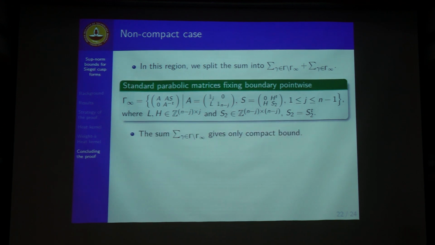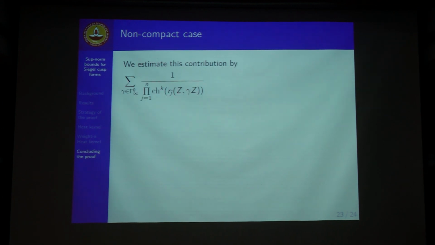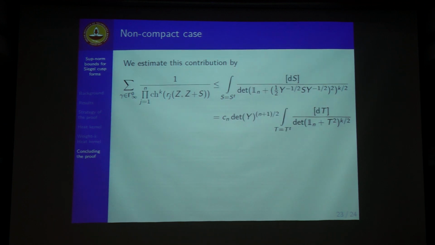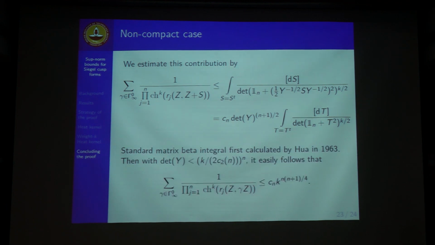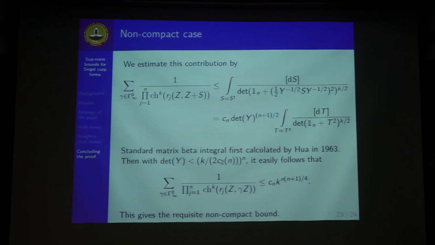These look rather complicated, but thankfully the highest contribution comes only from these translation matrices, and the sum without any parabolic elements obviously gives the compact bound. These translations we put in there and again estimate by an integral, which comes out to be this sort of matrix beta integral, which was calculated by Hua. From there we can show that this sum can be bounded by n(n+1)/4, which with the n(n+1)/2 already there gives the requisite non-compact bound.